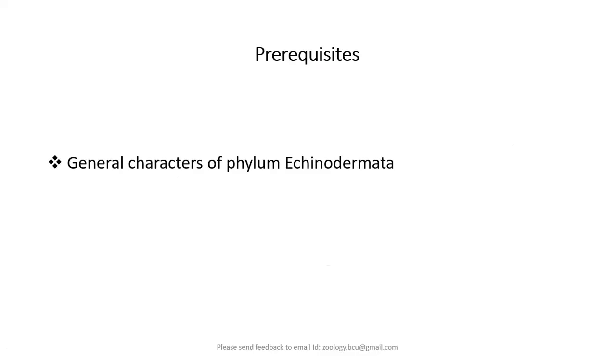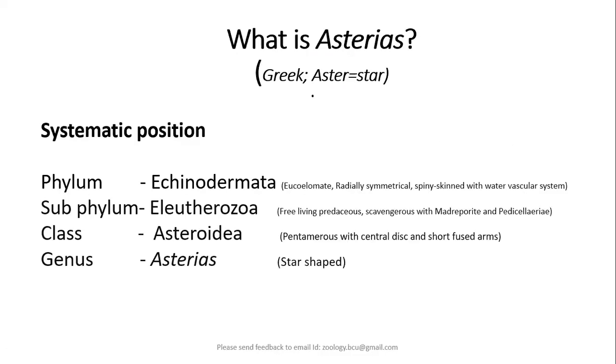Before that, you must have learned definitely the general characters of phylum Echinodermata. What is Asterias? As the name is derived from the Greek word aster, Asterias has a star shape.